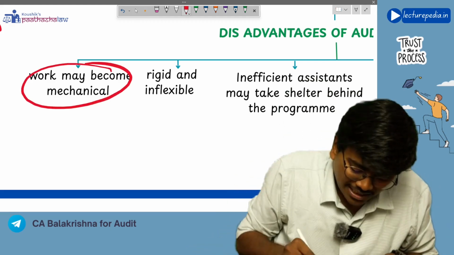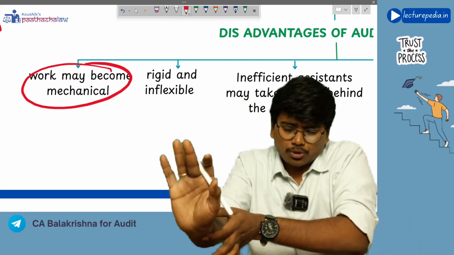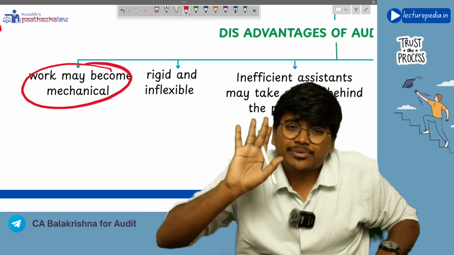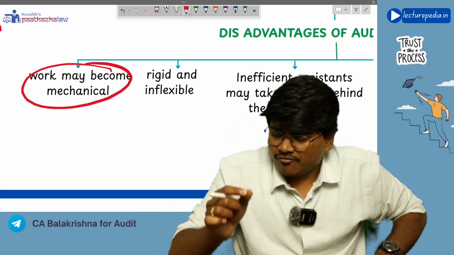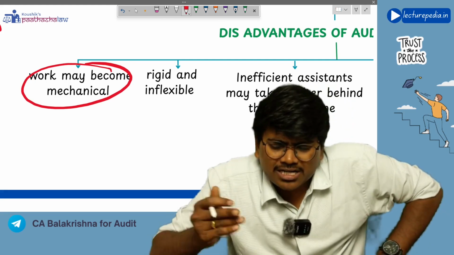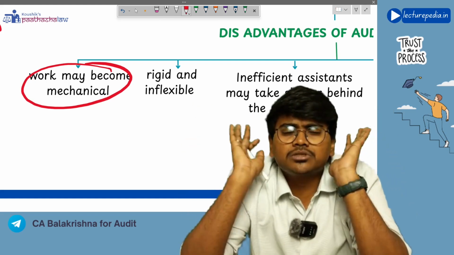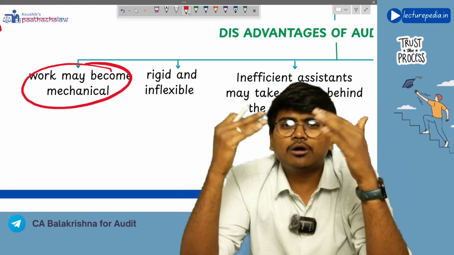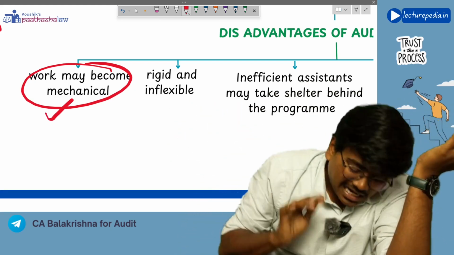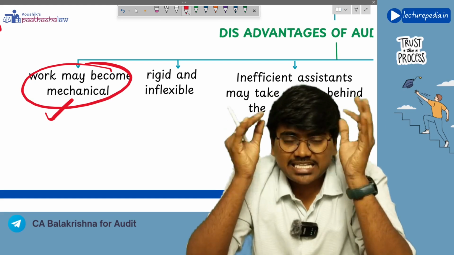First of all, work may be mechanical. See, you are giving the article assistant this audit program and asking him to do the work as per the procedure prescribed in the audit program. For the first audit, he will feel excited because he is doing that work for the first time. For the second audit, third audit, fourth audit, he will feel bored because he is continuously performing the same procedures repeatedly on different clients. So the work might become mechanical because of this audit program. This is one of the disadvantages.